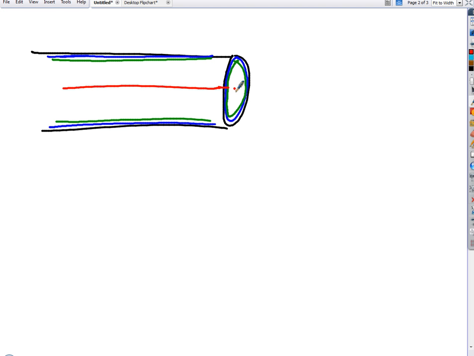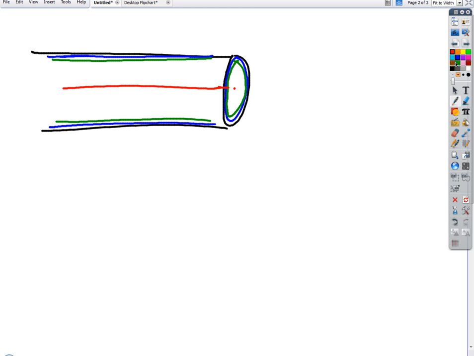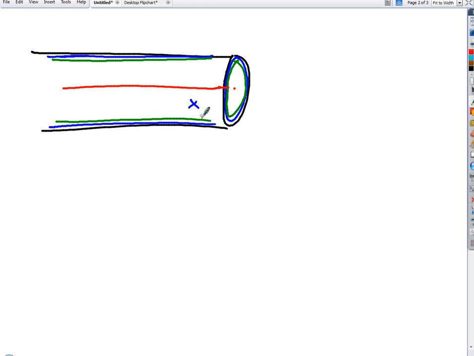Very easy. If I want to make a prediction about how fast the water is flowing, say I know how fast the water's flowing down here, and I want to know how fast it's flowing at that point right there inside the pipe. As long as the pipe is straight, it's super easy because it doesn't change. However fast the water's flowing right there, it's going to have the same speed right there. Now where this gets complicated is if you go around a corner.